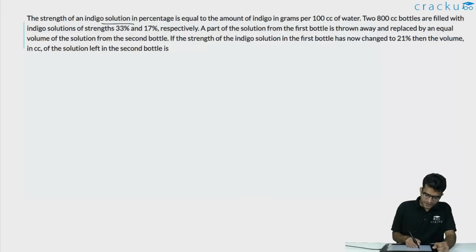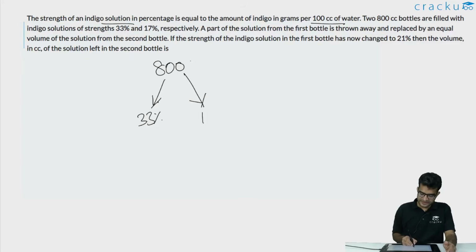In this question, we are told that the strength of an indigo solution in percentage is equal to the amount of indigo in grams per 100 cc of water. We have two 800 cc bottles which are filled with indigo solutions. One of them has 33% and another one has 17%.